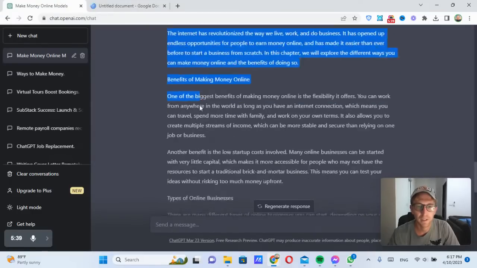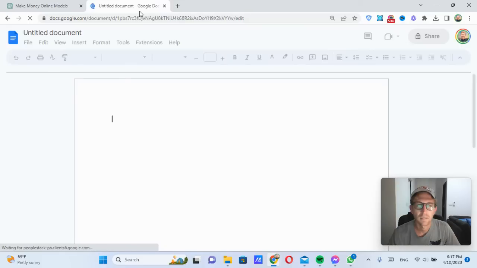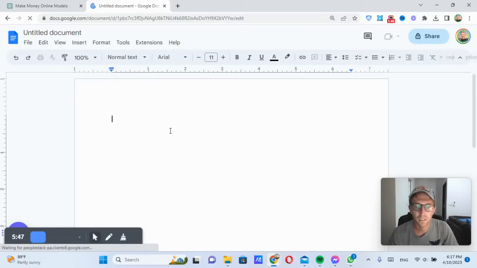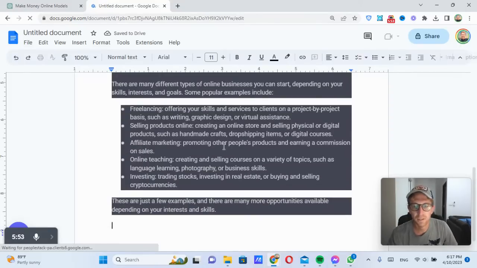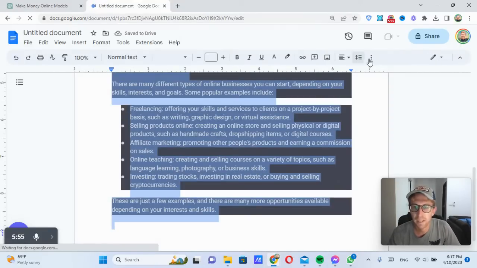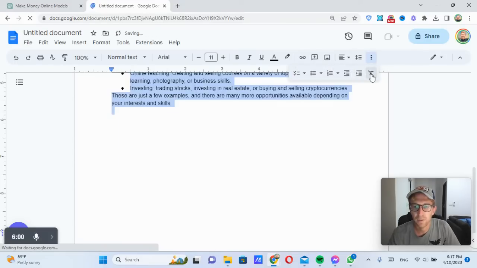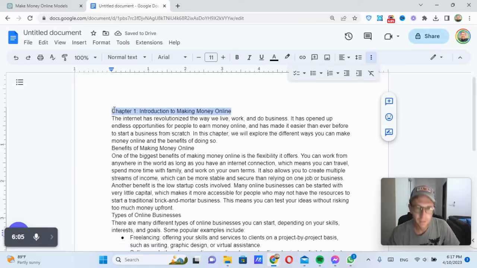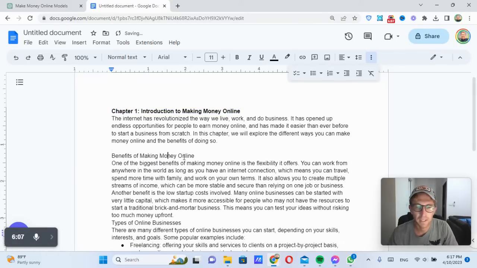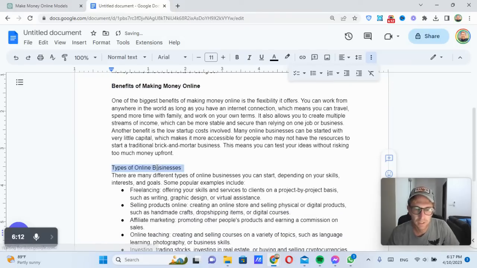Now we can come over here while that's loading. And I don't know if we really need a conclusion here. We can just take that part out. It doesn't have to be that long to start. There we go. And you'll notice right away that there's funky text formatting here. In order to remove that, we just come up here, click on the three dots, and turn off text formatting, right? So now it looks just the way we want it. We can obviously play around with the formatting a little bit. And that's pretty much all there is to it.